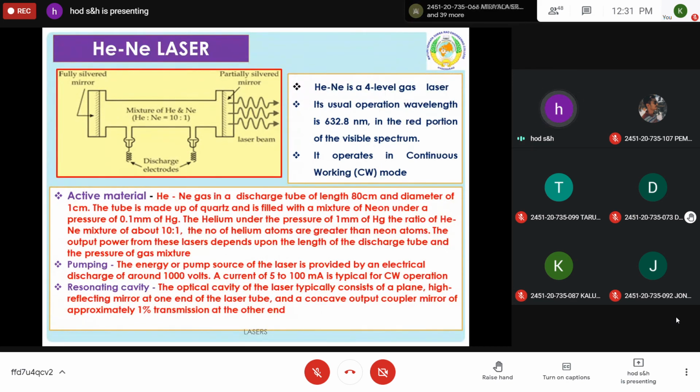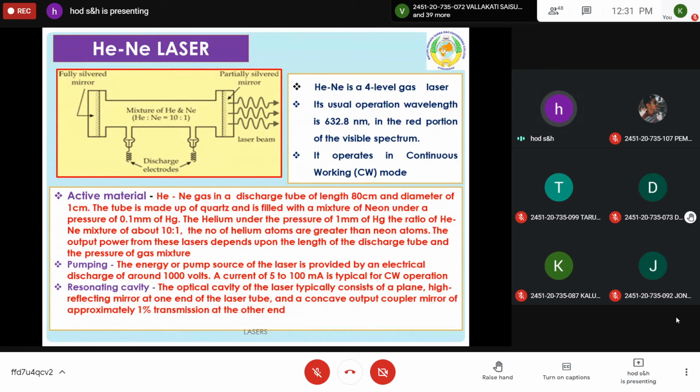They are taken in the ratio 10:1, and the partial pressure of helium is 1 mm of mercury, whereas that of neon is 0.1 mm of mercury. A perfect reflecting surface is fixed at the left end of the quantum tube. A partial reflector is arranged at the right side of the quantum tube, and discharge excitation of atoms can be done by passing high voltage using the discharge electrodes. So this is the construction of the helium neon laser.